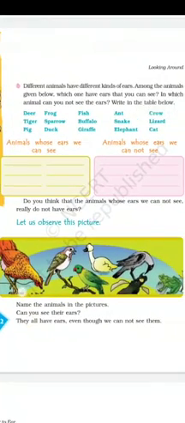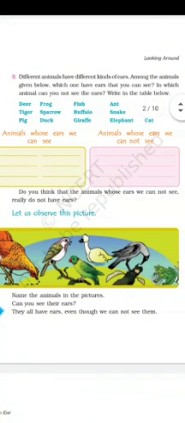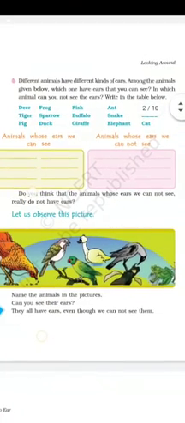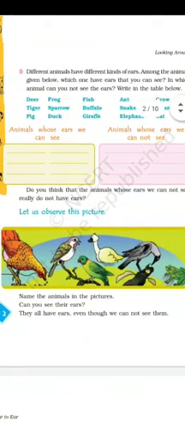The first one is a hen. The second is a sparrow. We can also see a parrot. The white bird is a duck. Then there is a crow, and at the corner we can see a frog. Can you see their ears? No, we cannot see the ears of any of these animals. They all have ears even though we cannot see them.